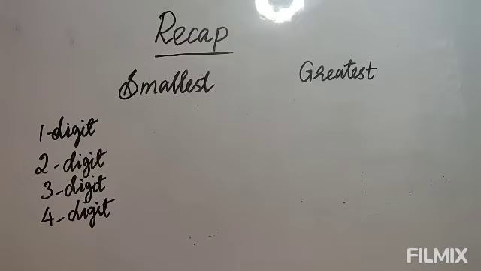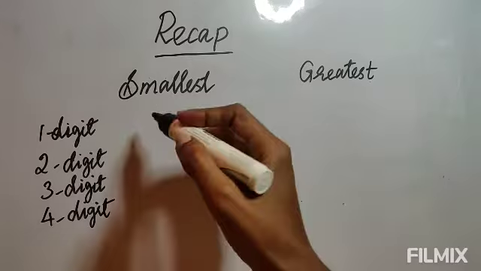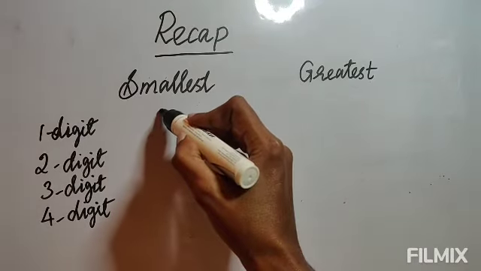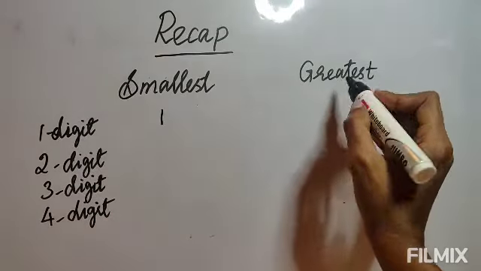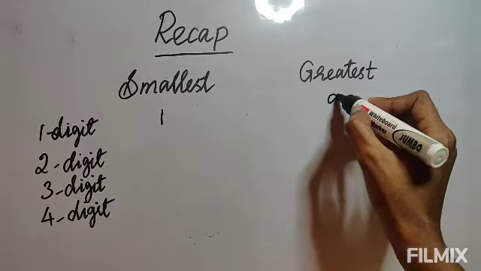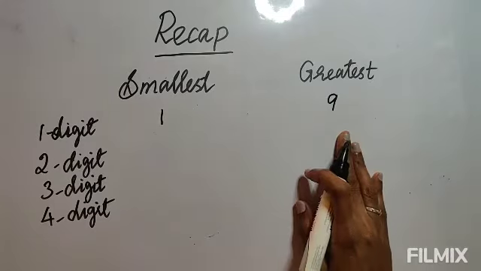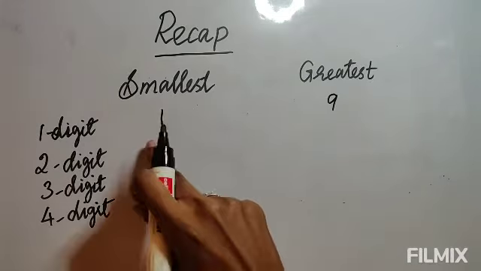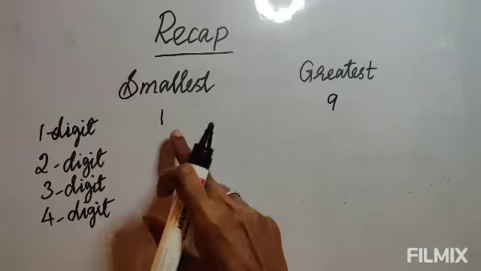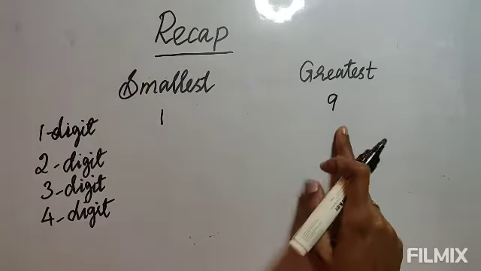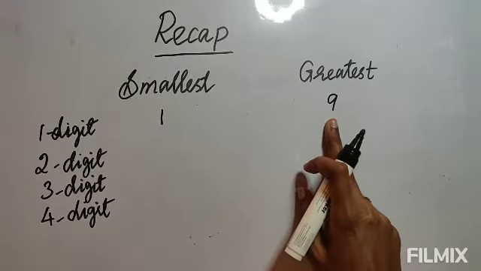Now let's have a quick recap on what you learned in class 3. The smallest one digit number is 1, and the greatest one digit number is 9. This you already know, I think. The numbers begin with 1 and there are nine single digits, so 9 is the biggest one.